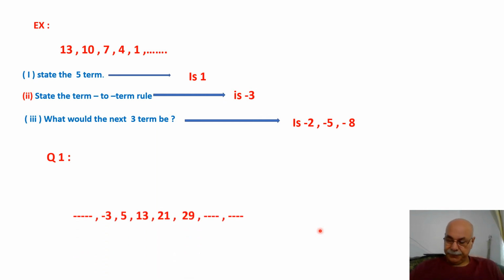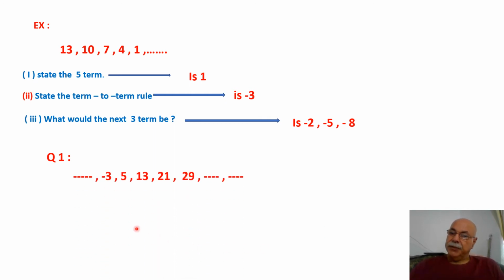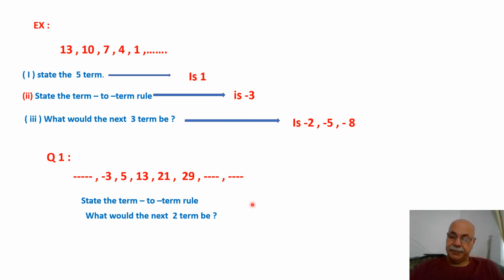Question 1. Here: minus 3, 5, 13, 21, 29, and continue the sequence. Let me see what he wants from me. He asked me to state the term-to-term rule about this sequence. What will be the next two terms here? He wants to know the next terms, depending on the term-to-term rule.